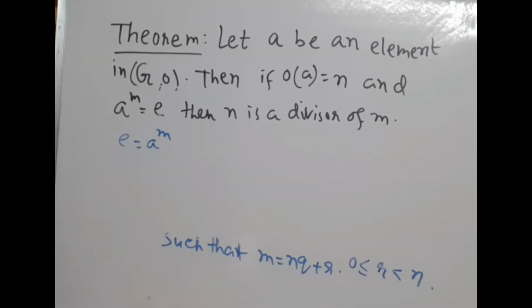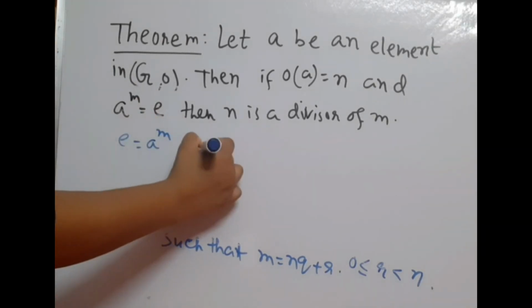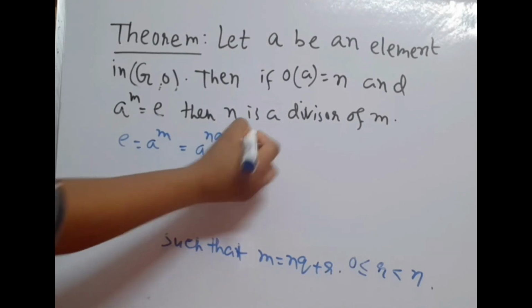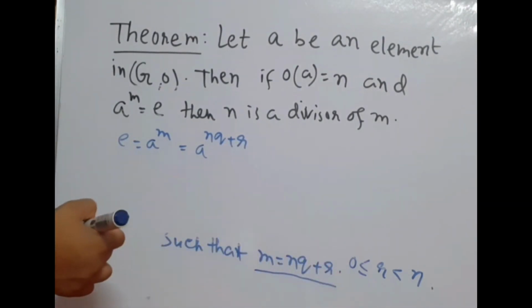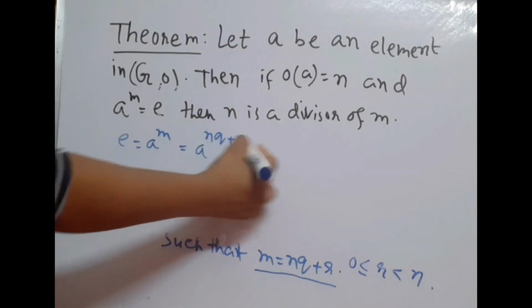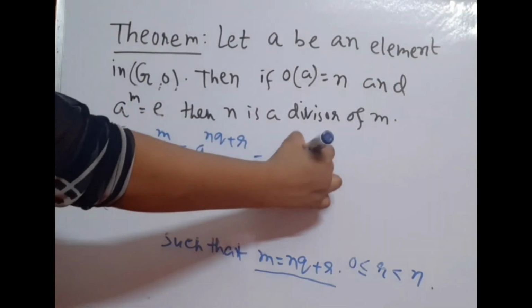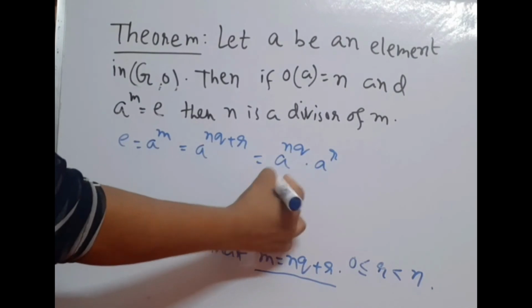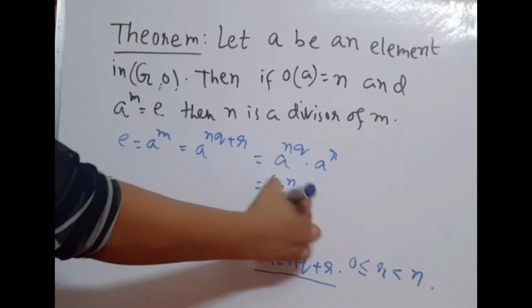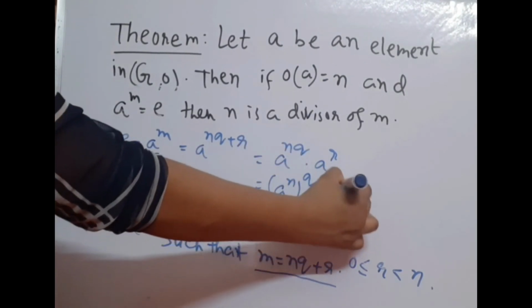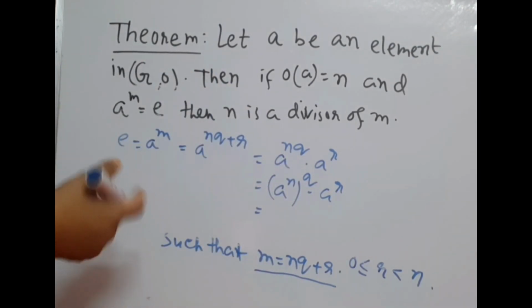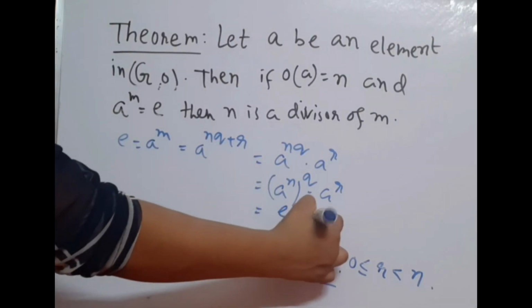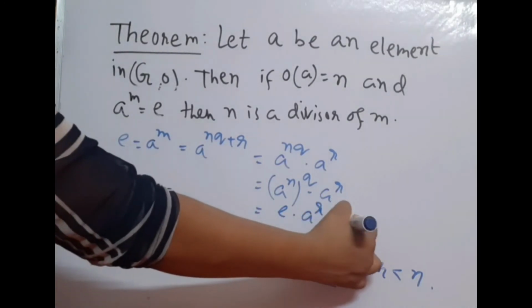A to the power m equals A to the power nq plus r, by division algorithm. Now, A to the power nq plus r is written as A to the power nq into A to the power r, and this is written as (A to the power n) whole to the power q into A to the power r. A to the power n equals the identity element, and the identity element to the power q is obviously the identity element. So this equals the identity element into A to the power r, so this equals A to the power r.